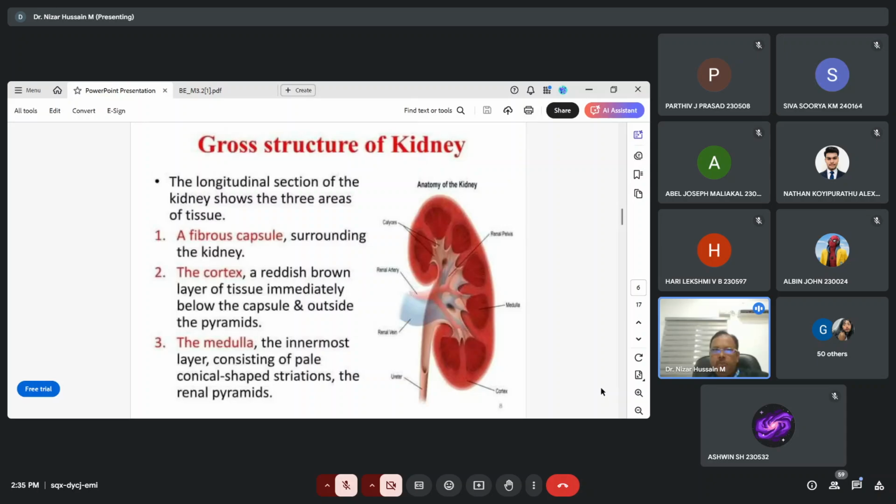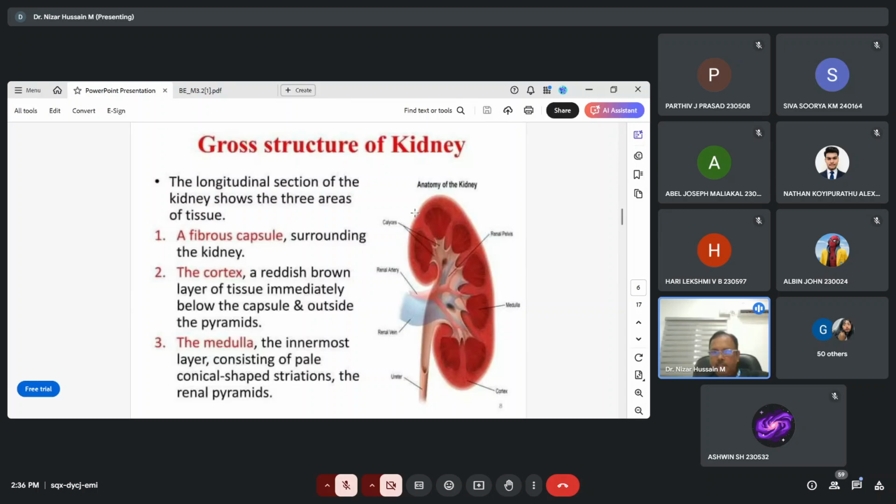The longitudinal section of the kidney shows three areas of tissue. These are the fibrous capsule surrounding the kidney, then the cortex, a reddish brown layer of tissue immediately below the capsule and outside the pyramids. The third one is the medulla, the innermost layer, consisting of pale conical-shaped striations, the renal pyramids.